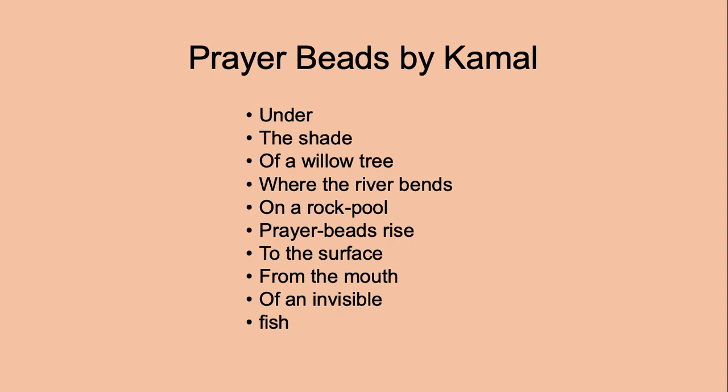Some of the words are difficult and the meaning of these words may be traced out. That is rock pool and prayer bead and invisibility. Or one can also talk about the willow tree, possibly the kind of tree it is going to be as it grows on. So basically the poem is about the water, about the tree, about the sunlight, and then about the bubbles which come out of that, and the poet takes from the larger chunk into the shorter chunk.